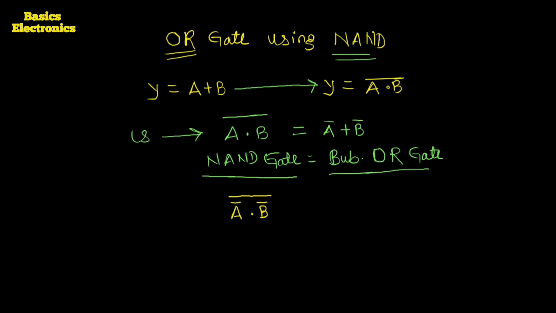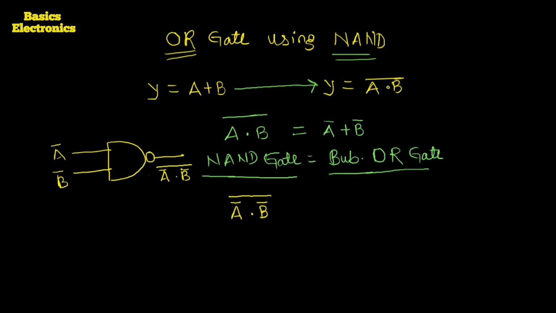See here, I am going to draw the symbol of the NAND gate. The NAND gate has two inputs. First input is A complement and second input is B complement. The output of this NAND gate is Y equals A complement dot B complement, whole complement.